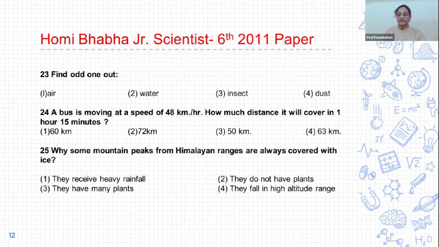25. Why are some mountain peaks of the Himalayan ranges always covered with ice? And options are: 1. They receive heavy rainfall. Second, they do not have plants. Third, they have many plants. And fourth, they fall in a high altitude range. And the correct answer of 25 is option 4. They fall in a high altitude range.